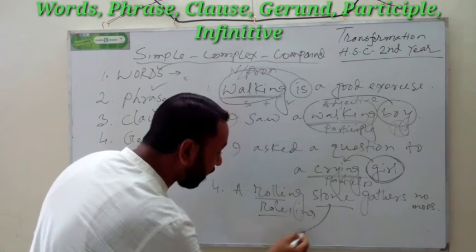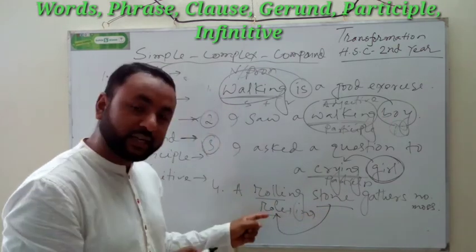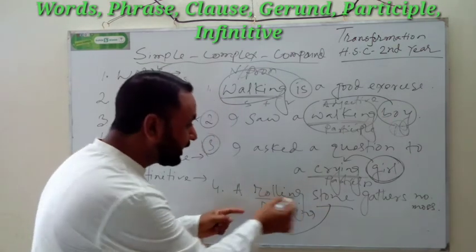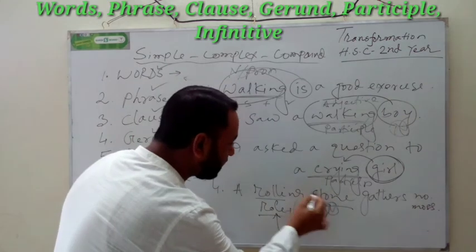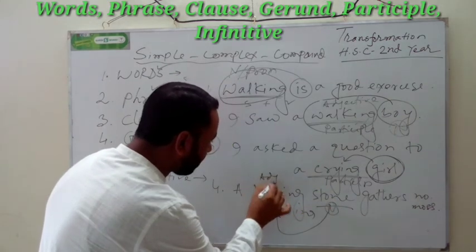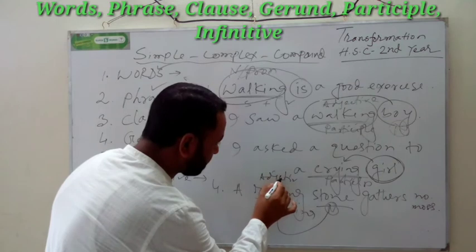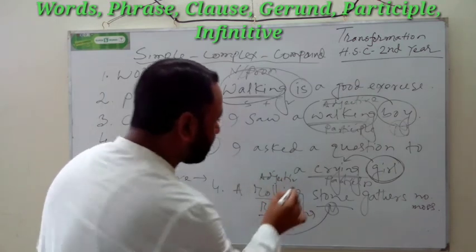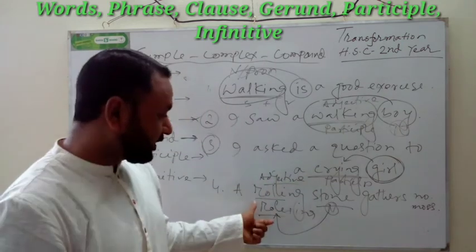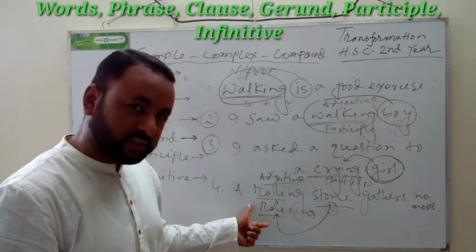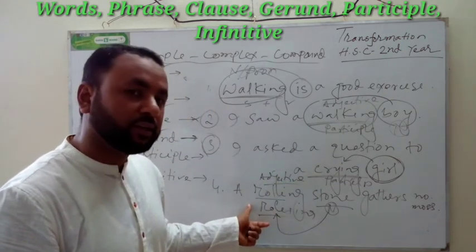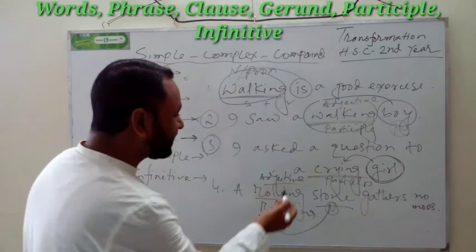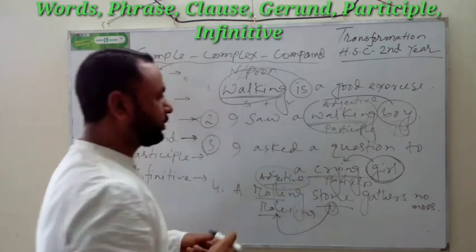This is the condition of the stone, and it is a noun, and it is an adjective. It is an adjective. So what is this, gerund or participle? It is clear to you that it is a participle.